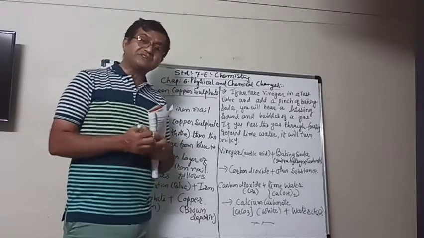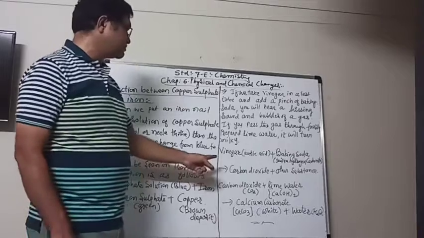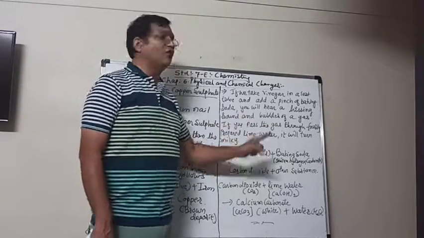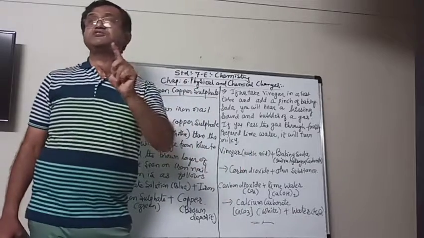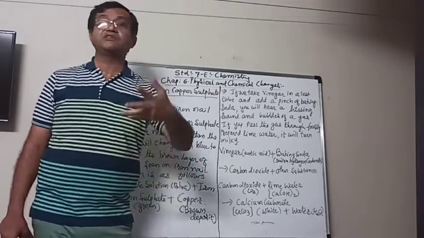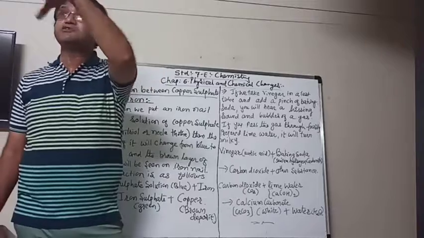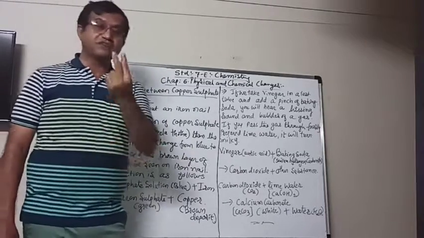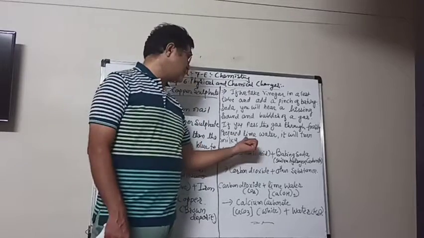Now, if you pass this carbon dioxide gas through freshly prepared lime water. Lime water means chunanu pani. Chuno is what we use for the whitewashing of the wall. That is chuno, which is also known as lime.